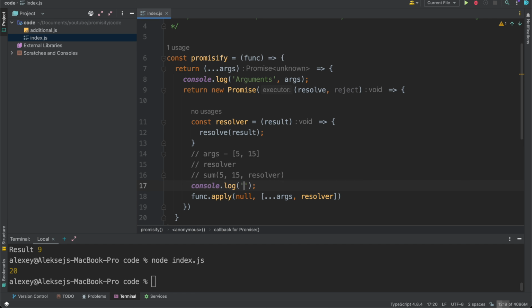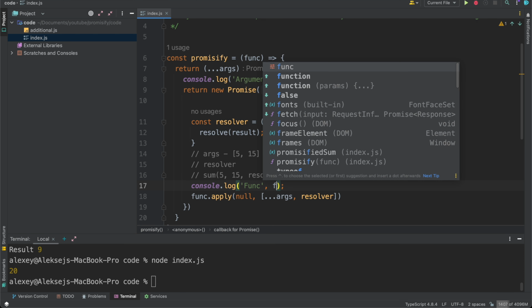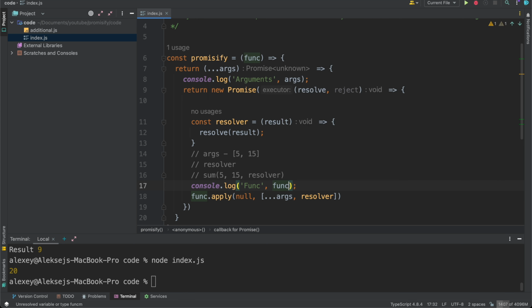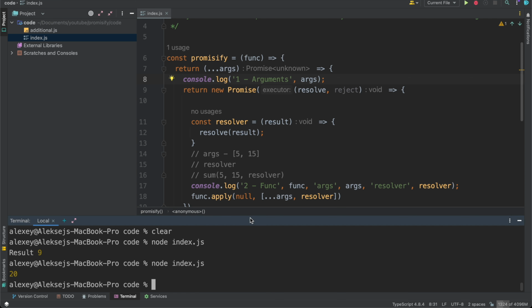We need to console log here our func function, our args, and also resolver. Cool. Let's also put here numbers, so it's first, it's second. Okay, and let's try to execute it again.